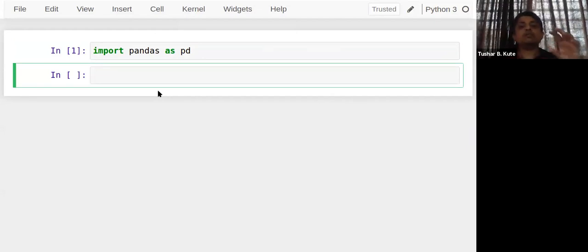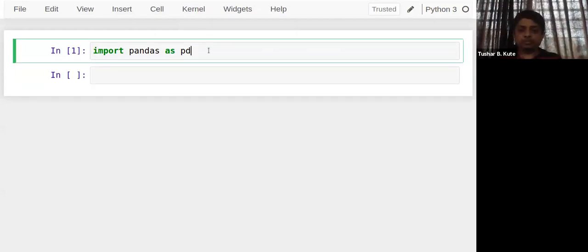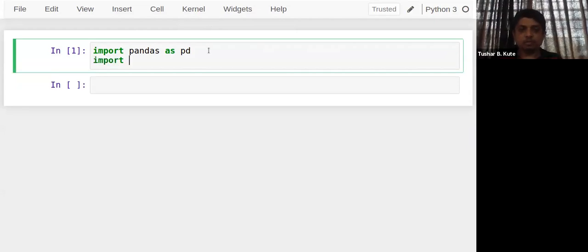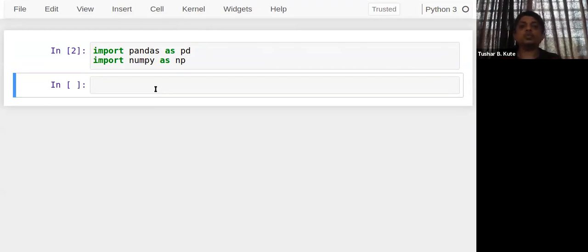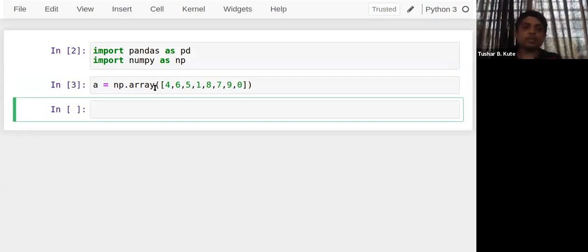Now I'll import numpy as np. Two imports are done, and now if I want to create an array, a is equal to np.array, I create some array of elements.